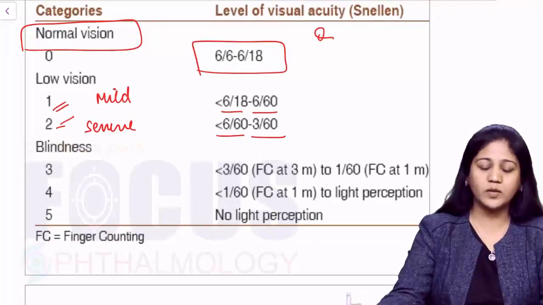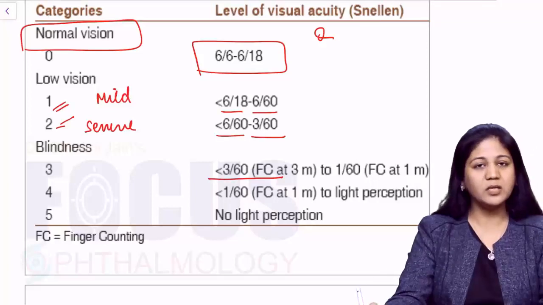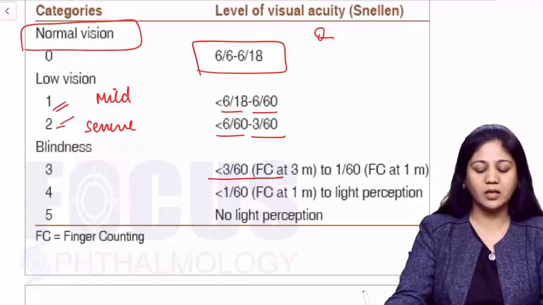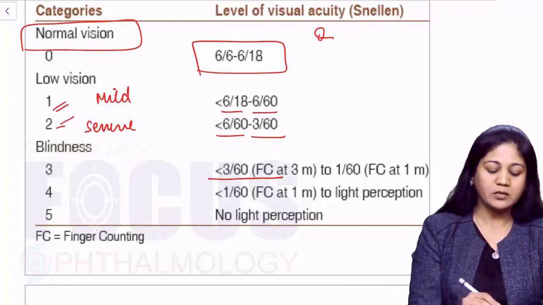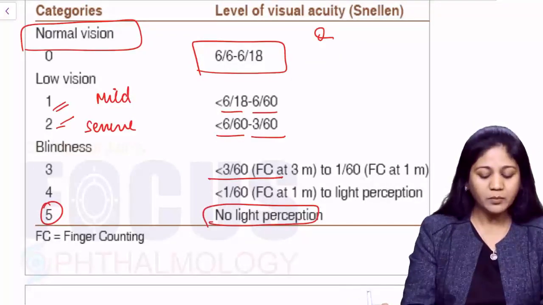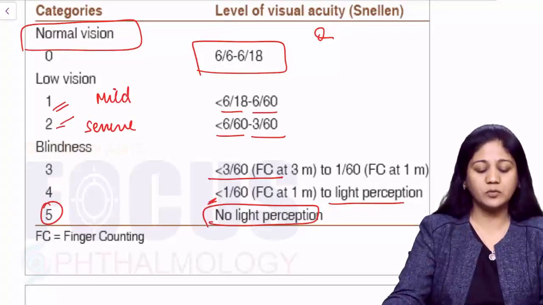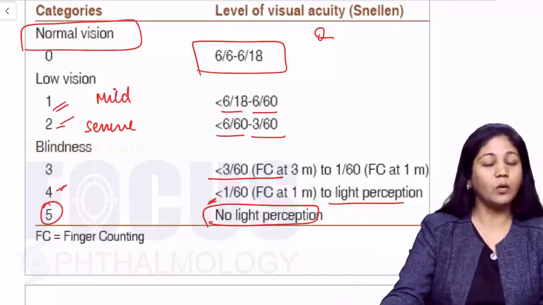Now blindness, as we are revising, is finger counting less than 3 meters or visual acuity less than 3 by 60. And grade number 5, they have said, is no light perception. In between, from visual acuity less than 1 by 60 to light perception would be considered grade 4 or category 4.